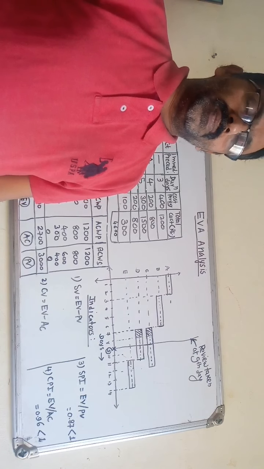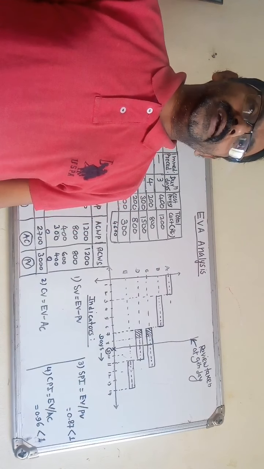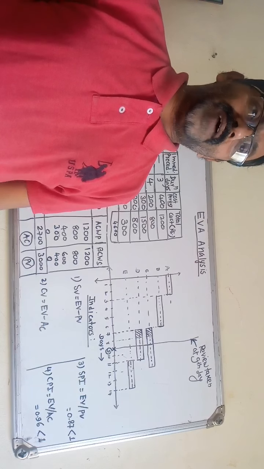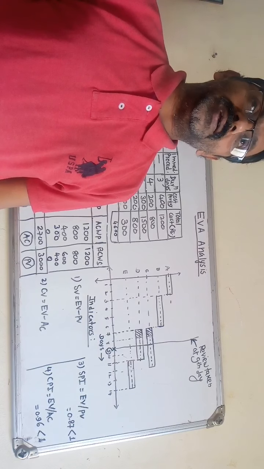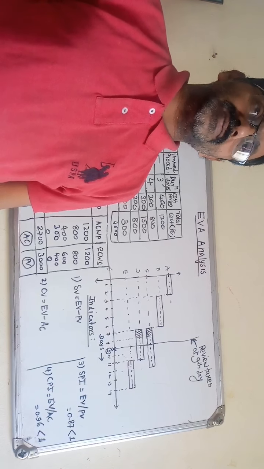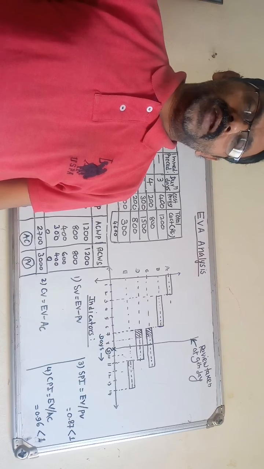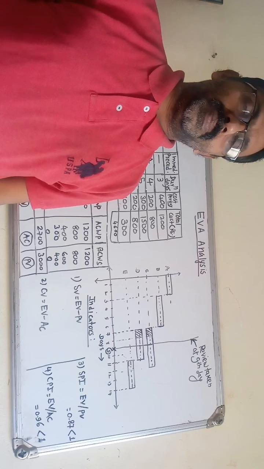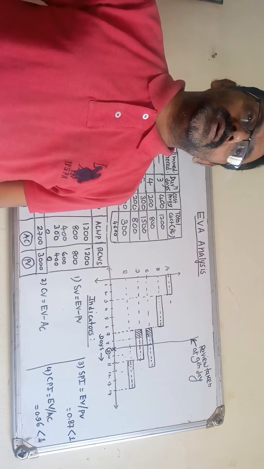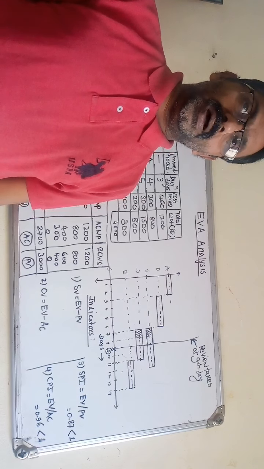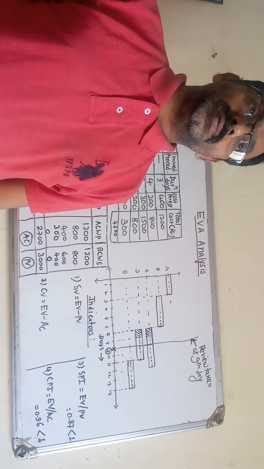Now, earned value analysis is a method in which not only the time factor is considered to measure or analyze, but the cost factor is also considered. It means we will measure or analyze the time schedule and cost by using this EVA technique, and by means of that we can monitor the actual progress of the project.